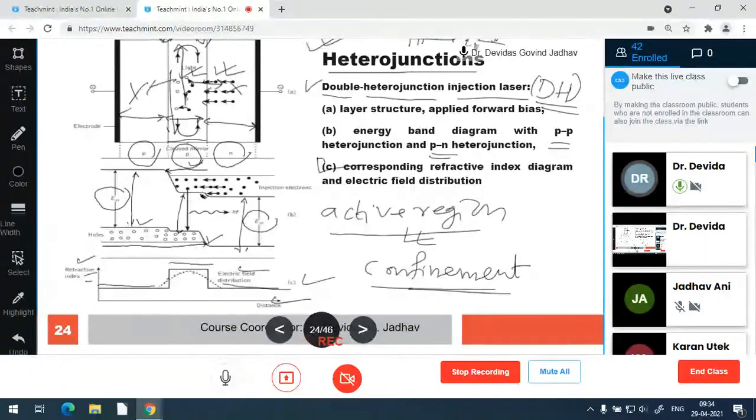They make a pencil-like beam and oscillate only in this region, because optical confinement is made. Optical confinement is there, electrical confinement is there, double heterojunction structure is there. That makes the device very directive, very coherent, very monochromatic, and this is the laser structure.